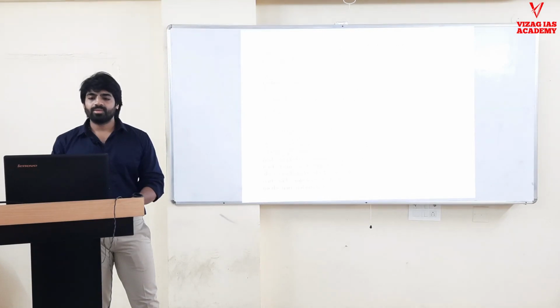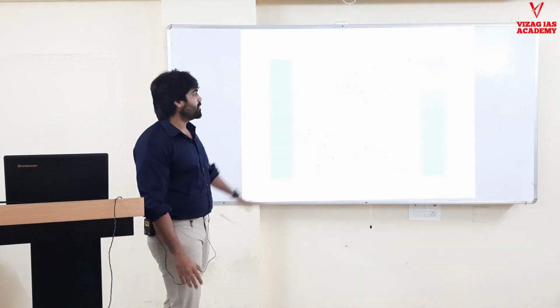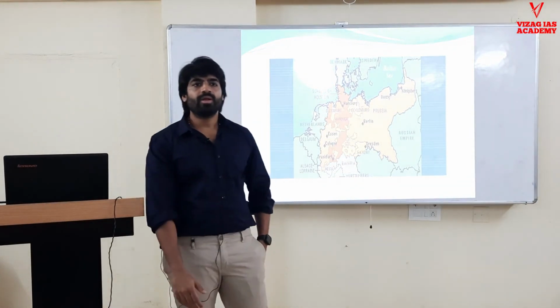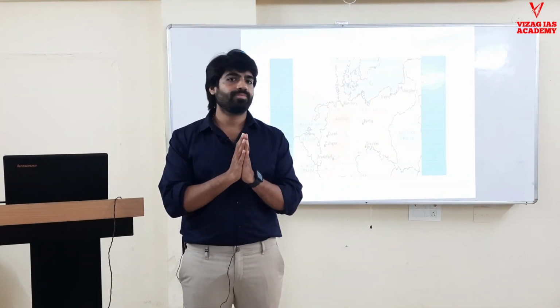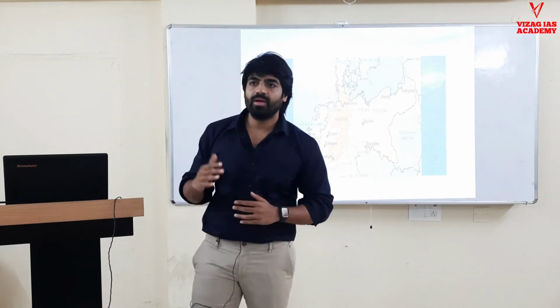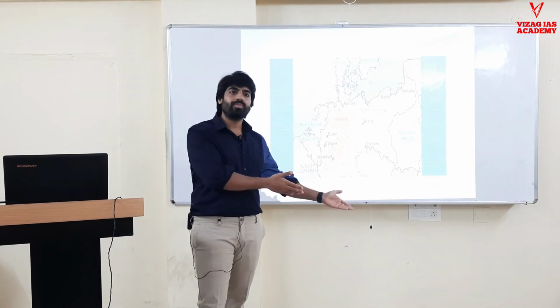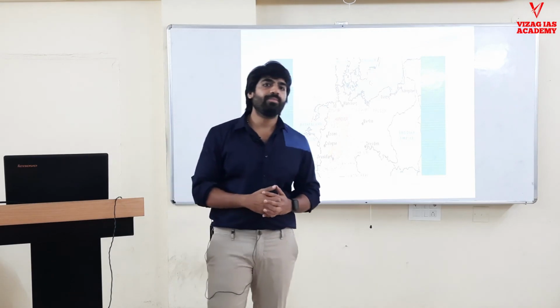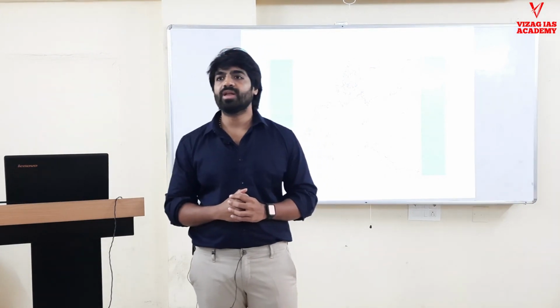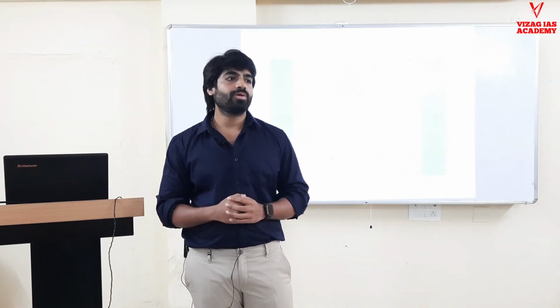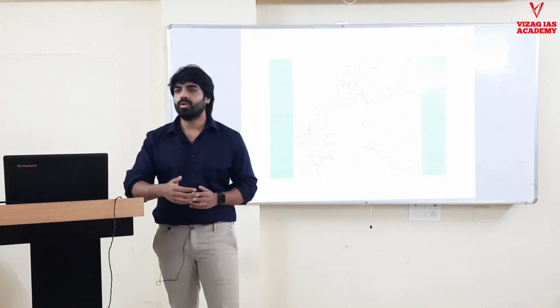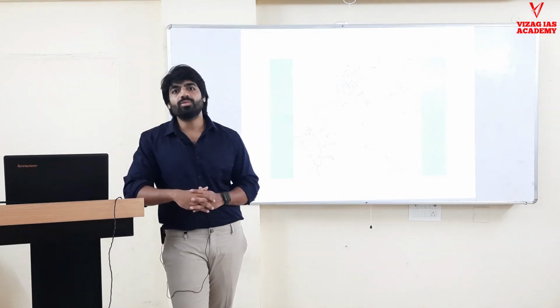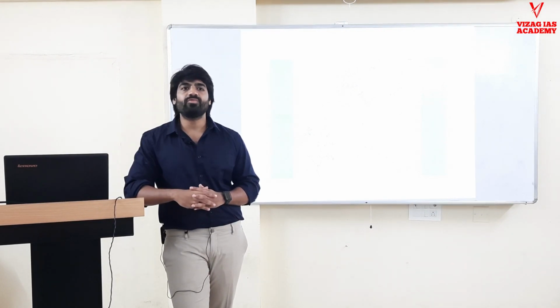Now what will happen? Now this is done. Now this is the map. The unification of Germany has to be done, and the people wanted it done through constitutional means. But then came the era of William I and Bismarck. He believed that through constitutional means you can never achieve it, because in the politics of that day, it was not possible to achieve things through democratic means. Hence he believed in the policy of blood and iron, that is, only through war could this be achieved.